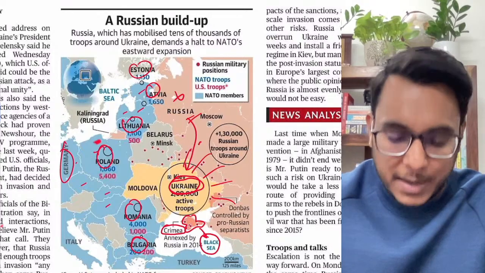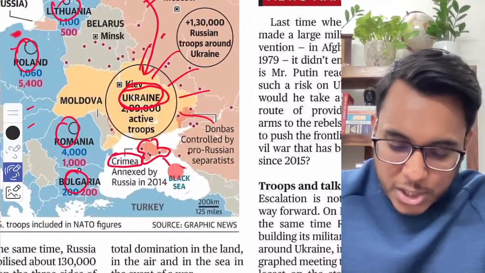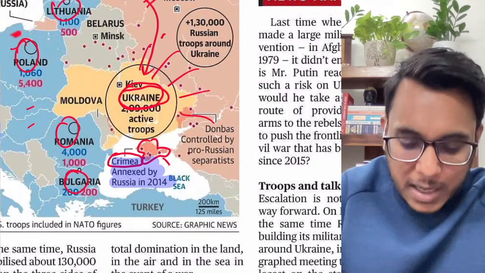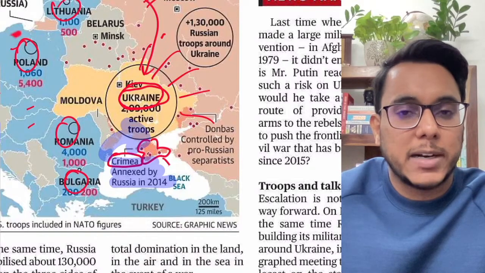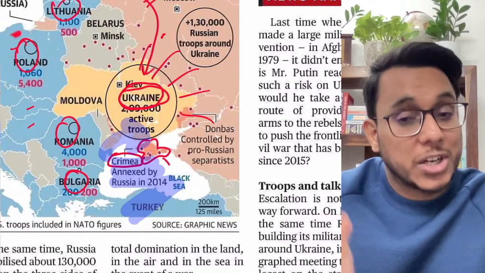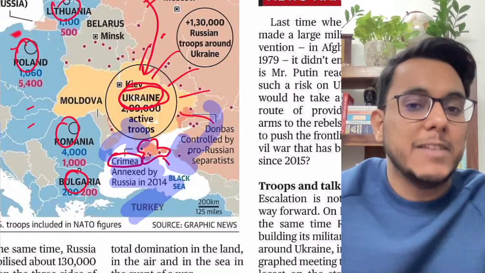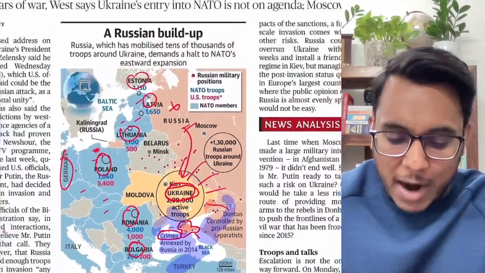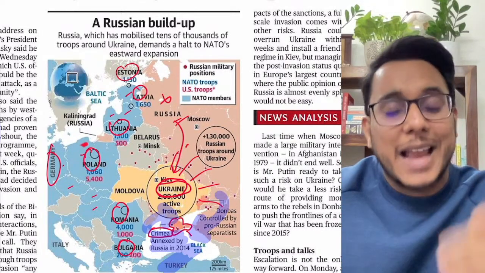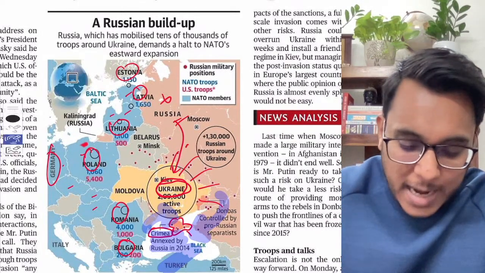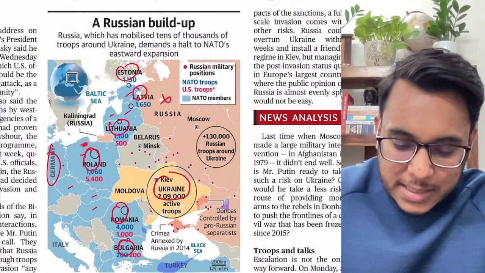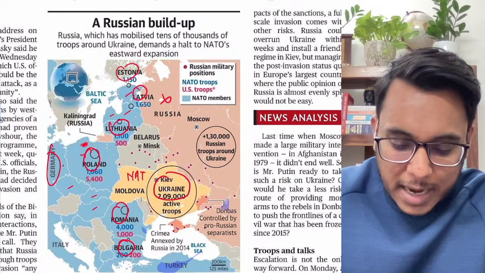Now what had happened? In 2014, Russia annexed Crimea. Crimea was part of Ukraine before 2014, but in 2014 it was annexed by Russia, because Russia believed that Crimea is strategically very, very important. After this happened, the relations between Ukraine and Russia turned bad. And because of this, for the past few years Ukraine has been considering that it might become a member of NATO.